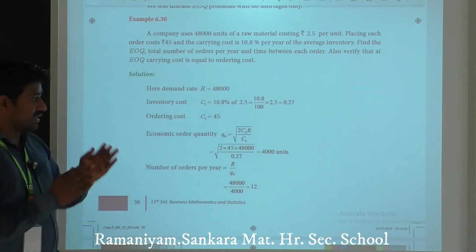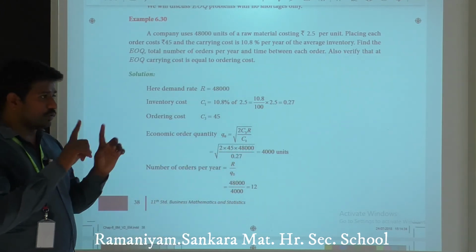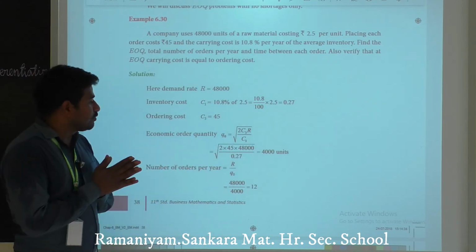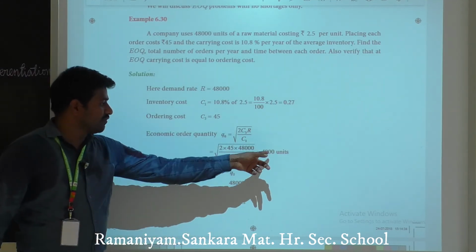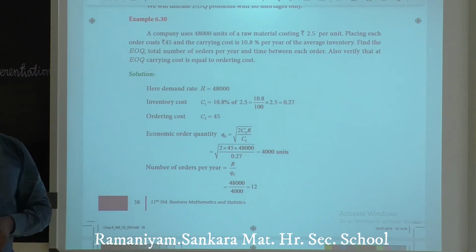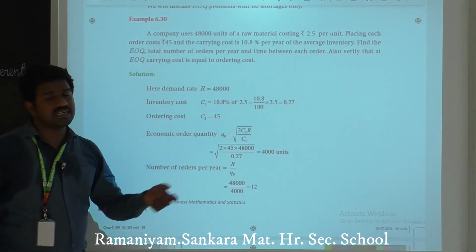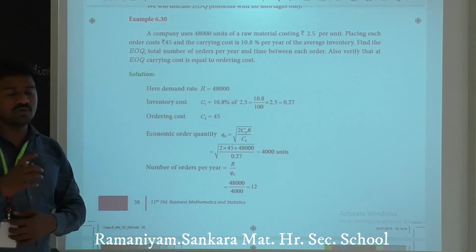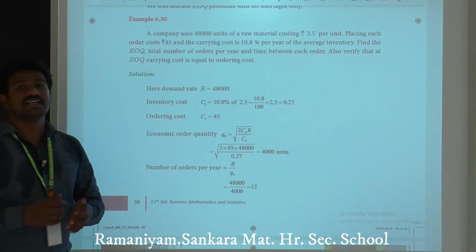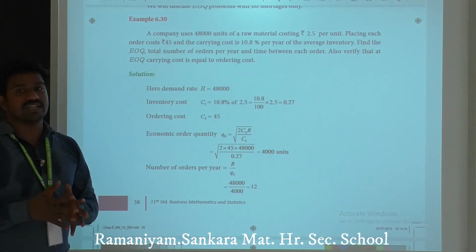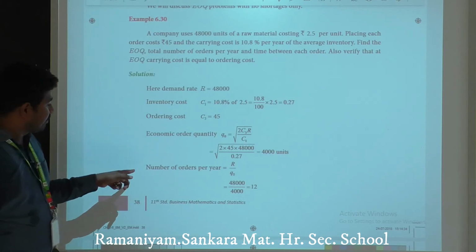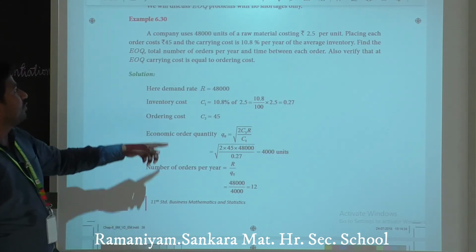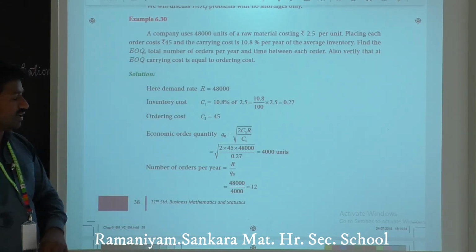Taking the value out of the square root, it is 4,000 units. Yes, just use the calculator; don't use a scientific calculator, use a basic calculator. Next, the first one is over. Economic order quantity we obtained.